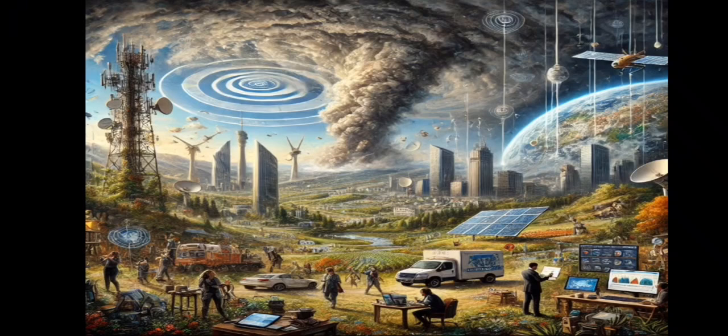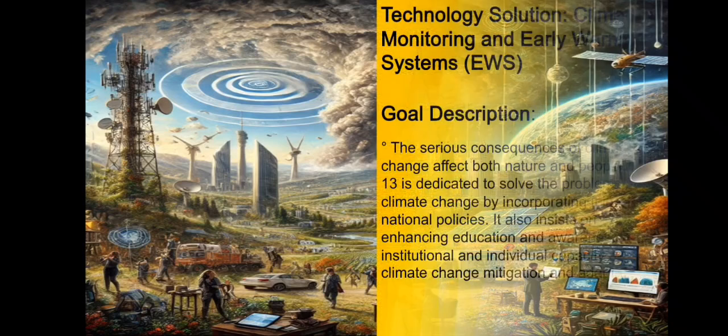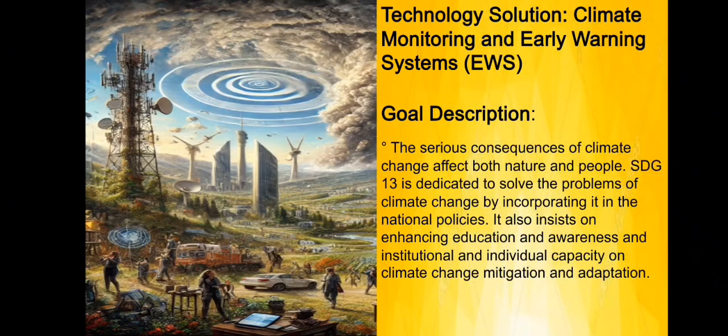To help fix this, the United Nations has a plan called SDG 13, which focuses on climate action. This includes using clean energy like solar or wind instead of coal, reducing greenhouse gas emissions, and making buildings and communities stronger against extreme weather. Governments, companies, and people must work together to solve this big problem by saving energy and making eco-friendly choices. Technology solution: climate monitoring and early warning systems, or AWS.